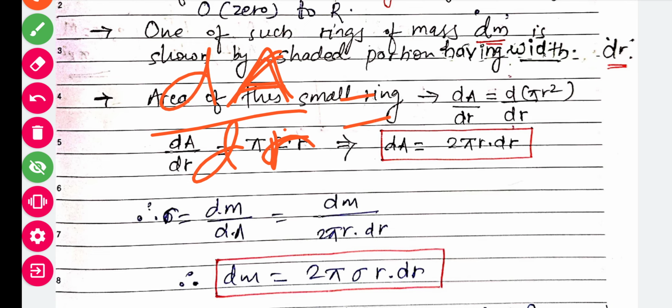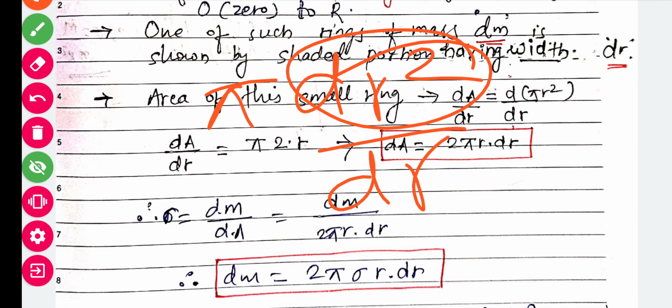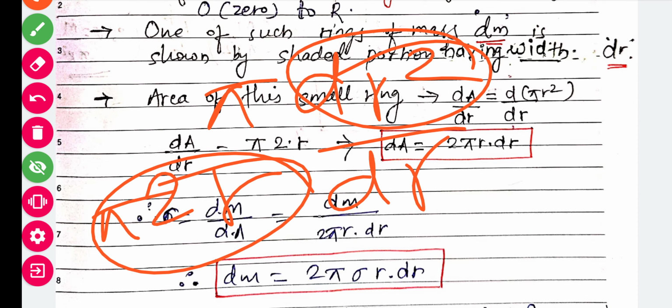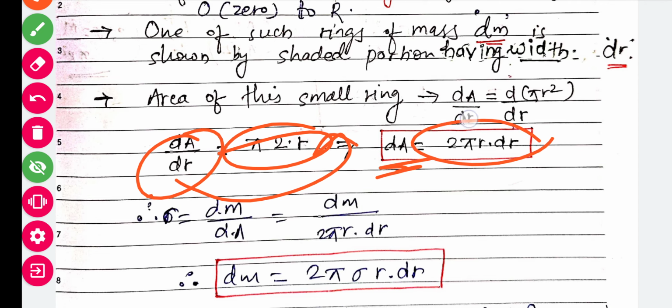So the area is pi r square, and we differentiate with respect to r. The pi is constant, and it becomes d(r square) upon dr, which is nothing but 2r, so it becomes 2 pi r. Here we have dA upon dr equals 2 pi r, so taking dr to the other side, dA becomes 2 pi r into dr.